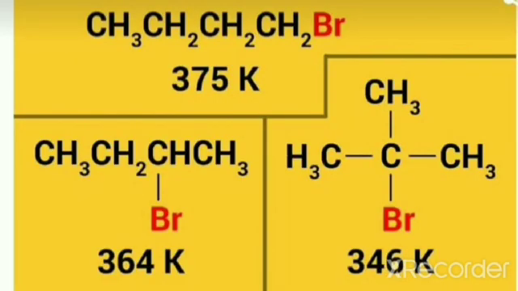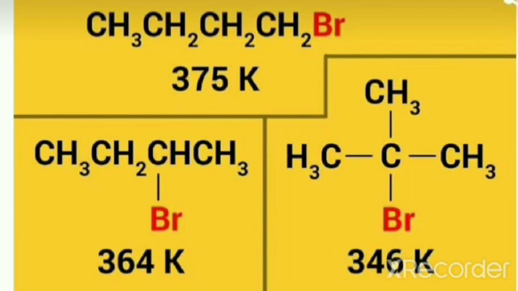Three compounds are given. First compound, 4 carbon atoms are present, therefore it is bromobutane, and you know that it is a primary alkyl halide. Consider the second compound, 2-bromobutane, also known as secondary butyl bromide. It is a secondary alkyl halide. The third compound is tertiary butyl bromide, and it is a tertiary alkyl halide. So isomers are given. So if isomeric haloalkanes are given, which will be having a higher boiling point and why?